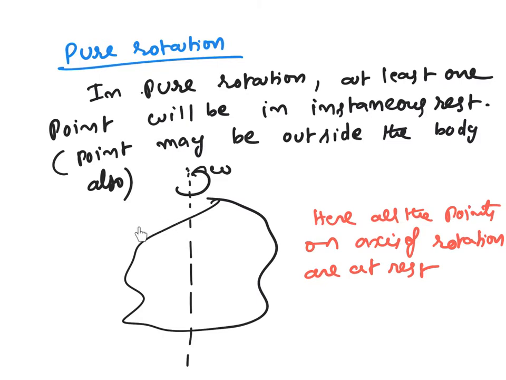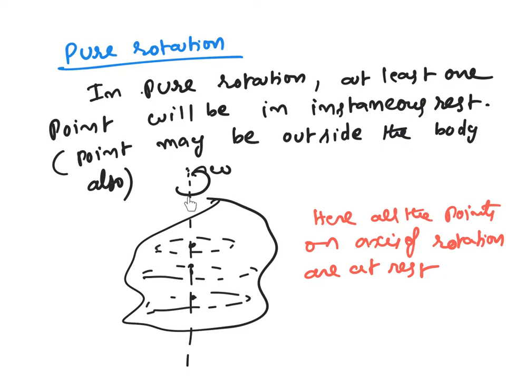A rigid body of some shape is rotating about some axis. In this case, all the particles are revolving in circular motions, and their centers lie on one line. The locus of centers of all these circular motions is called the axis of rotation.